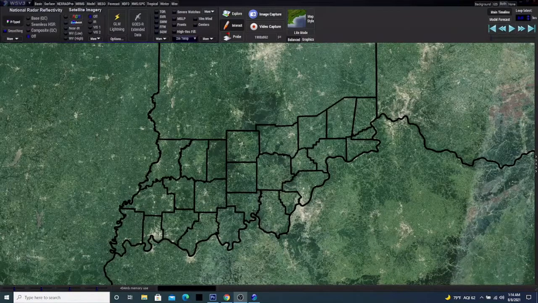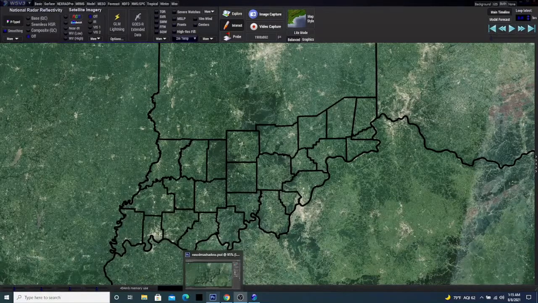So for today's video, the first thing that you're going to want to make sure you have is a customized counties map as you see here on the screen. If you have not done that yet, you'll want to do that, and if you need a tutorial on that, I have a link down in the description of the previous tutorial that I've done about that goes step by step. So please check that out, and then come on back over here and go through this one, and you'll be able to complete this one.